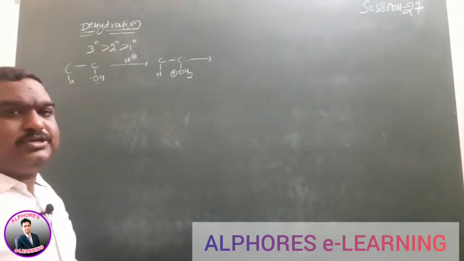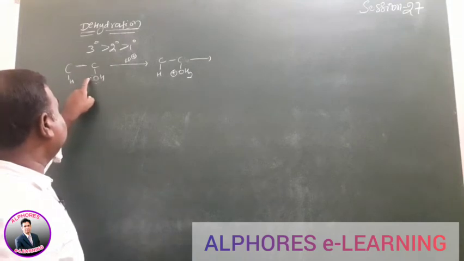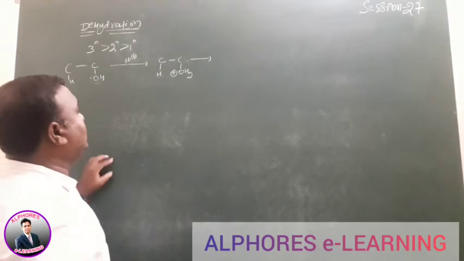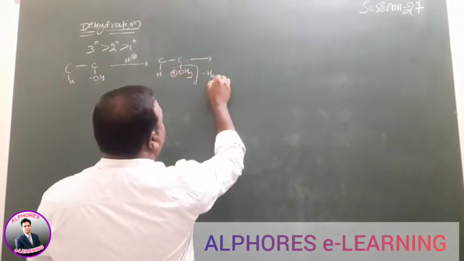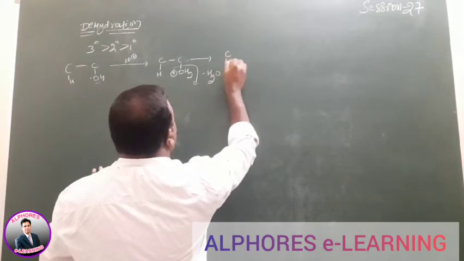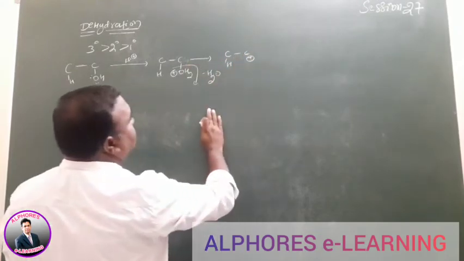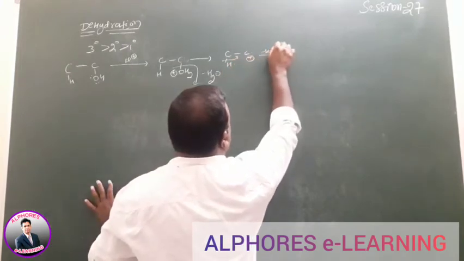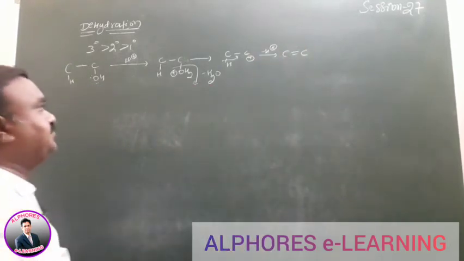Why? Because according to connectivity, the oxygen has two lone pairs, so it is an electron donor, a nucleophile. By the removal of water, a carbocation, C plus, is formed. The second step is removal of hydrogen, so in the final step a double bonded compound is formed.